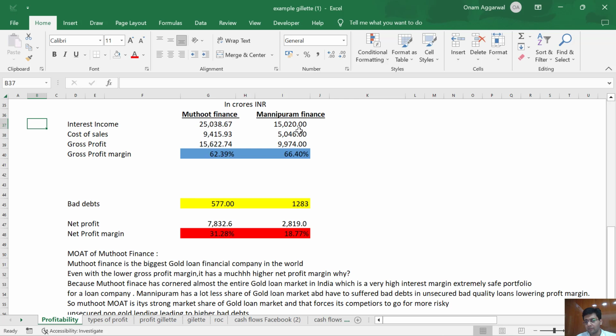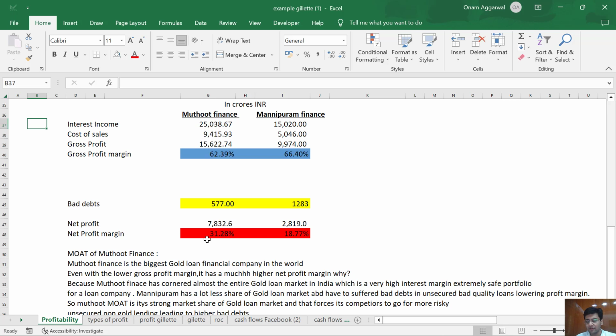And in the case of Manappuram, that is almost 3 times the figure of Muthoot Finance, despite Manappuram Finance having a much lower interest income than Muthoot. Now why is that? Why is this happening? That is the first question. And the second question, look at the net profit margin. Even though Muthoot Finance and Manappuram Finance have similar gross profit margins, in fact Muthoot has a lower gross profit margin. But the net profit margin of Muthoot is almost double that of Manappuram Finance. So what is happening here?